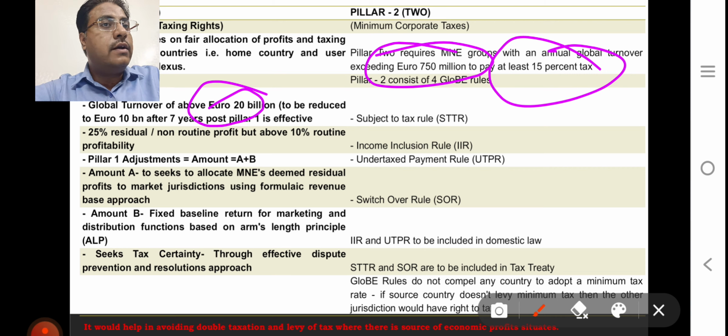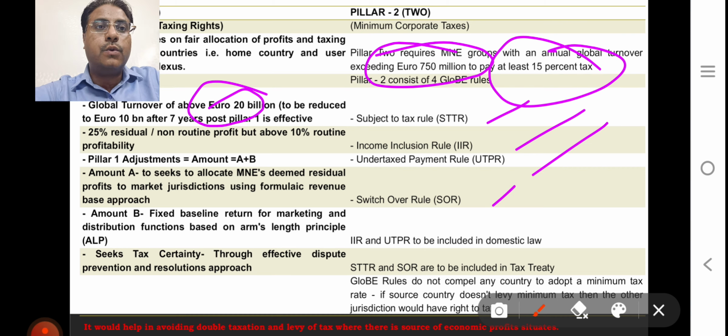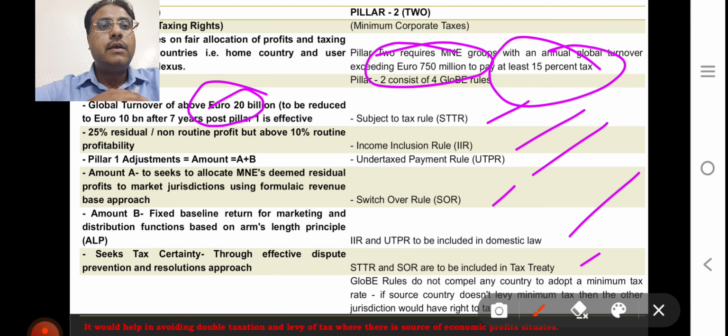There are four concepts: subject to tax rule, income inclusion rule, undertaxed payment rule, and switchover rule. So IIR and UTPR are to be included in the domestic tax, while STTR and SOR are to be included under the tax treaty. So through MLI 1 and 2, the treaties are amended in a phased manner. It is a global rule, the global anti-base erosion rule, which we call the global rule for short. It does not compel any country to adopt a minimum tax rule. If the source country does not levy minimum tax, then another jurisdiction would levy tax.